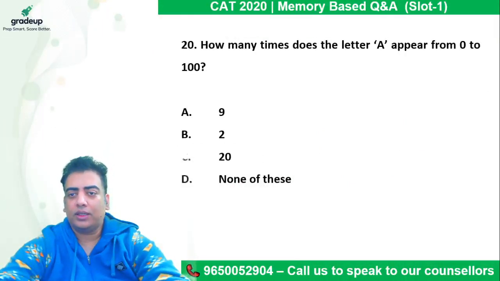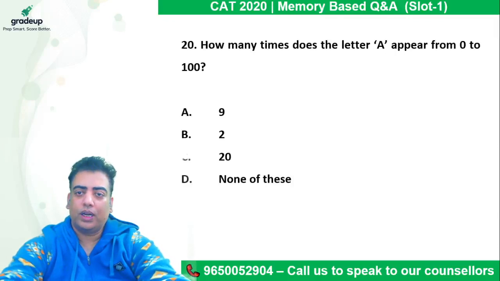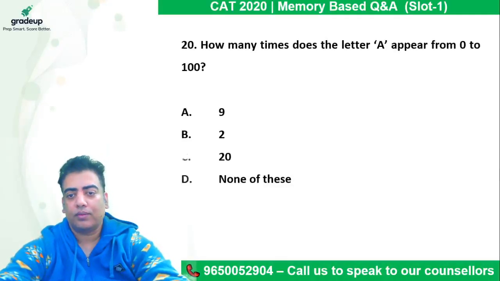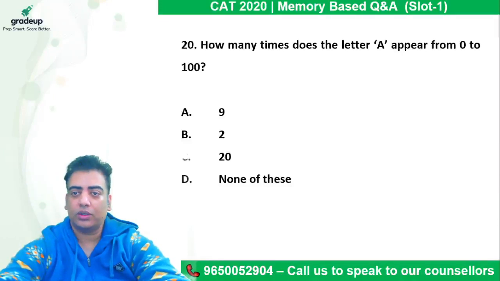How many times does the letter A appear from 0 to 100? In order to solve it, we all know that the letter A does not appear anywhere from 0 to 100. It first appears in 1000. Please, you all can check it out. Letter A never appears anywhere from 0 to 100. Please keep in mind that it appears for the first time in 1000. Is that done? So the answer comes out to be none of these.